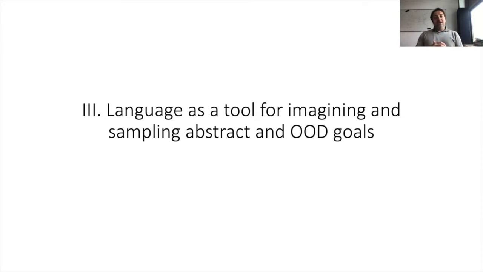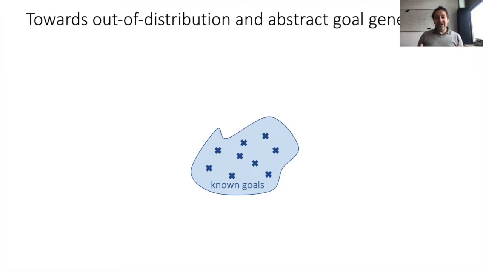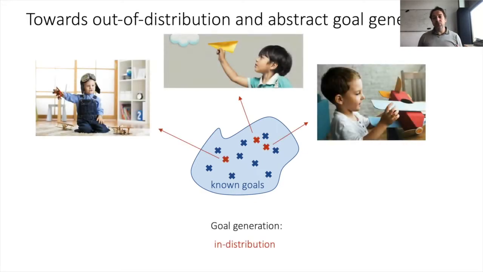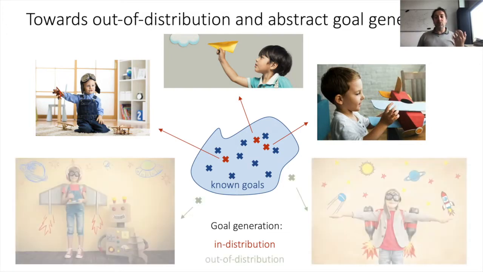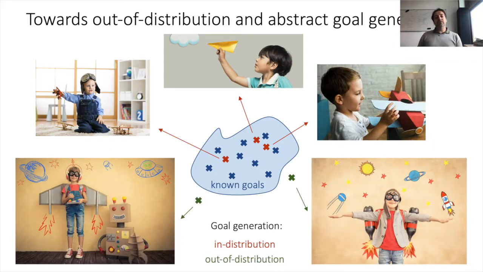And so let me go now to part 3 of my talk: language as a tool for imagining and sampling abstract and out-of-distribution goals, to address the limits of those previous approaches. In the approaches I described so far, the spaces in which agents could sample goals also corresponded to very concrete goals, such as producing a precise movement or a visual pattern. Furthermore, when using generative models like VAEs to sample goals, even with an incentive towards novel goals, the sampling happens within the distribution of known goals. But to power creative exploration, agents would need to generate novel, creative, and abstract goals that are out of the distribution of things already seen.